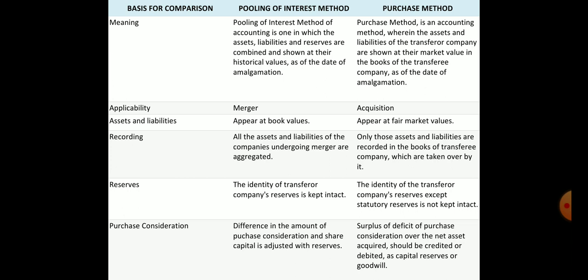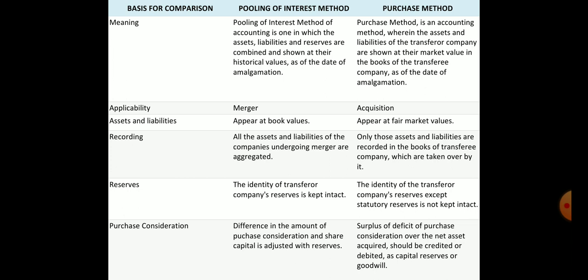Number one is meaning. The pooling of interest method of accounting is one in which the assets and liabilities and reserves are combined and shown at their historical values as of the date of amalgamation. The purchase method is an accounting method wherein the assets and liabilities of a transfer company are shown at their market value in the books of the transferee company as of the date of amalgamation. Applicability: pooling of interest should be applicable in case of merger. The purchase method should be applicable in case of acquisition.